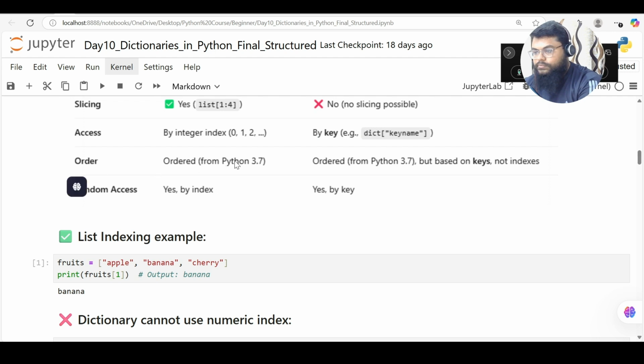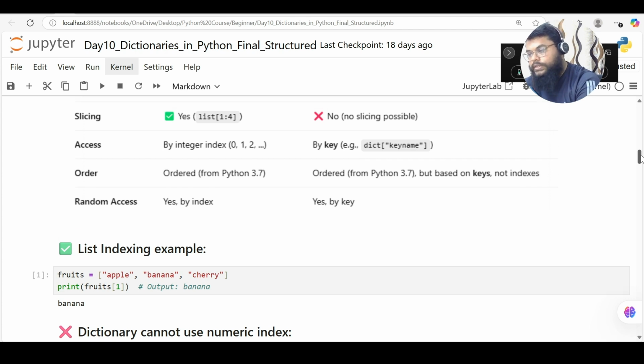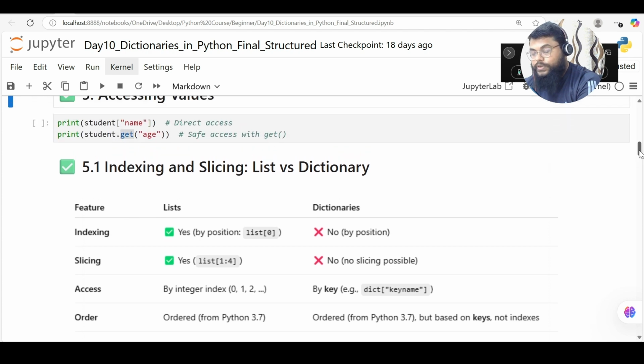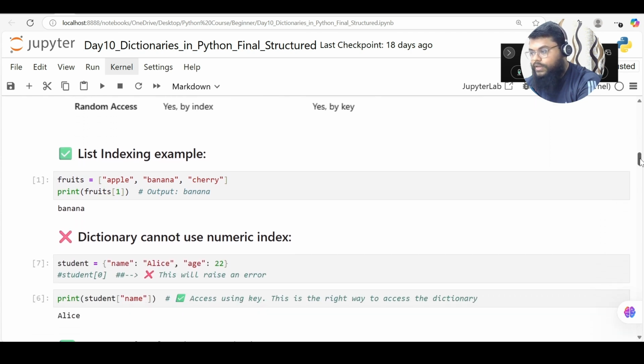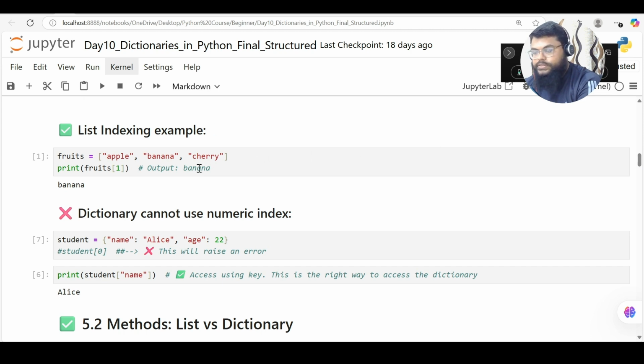So when it comes to order, lists are always ordered. From version 3.7, dictionaries are ordered, but based on keys, not on indexes. Unlike lists, which are always ordered based on their indexes 0, 1, 2, 3, dictionaries are ordered based on their keys. Okay. So this is the key difference. That way you will have a good idea how these data structures differ.